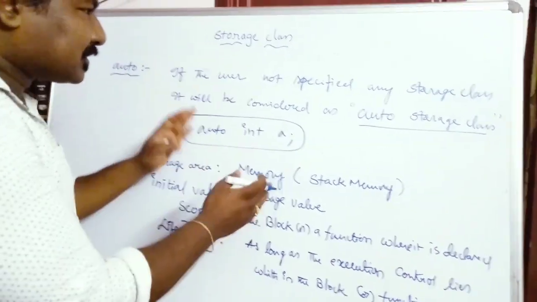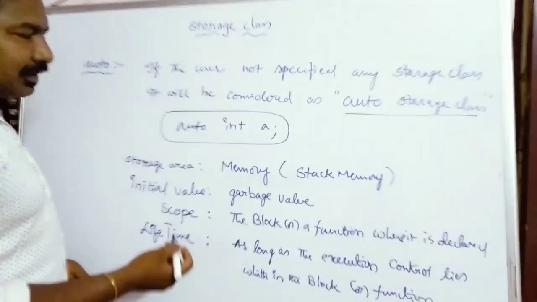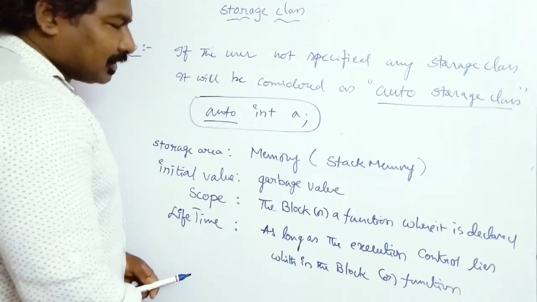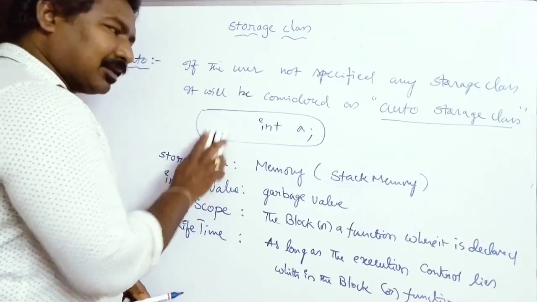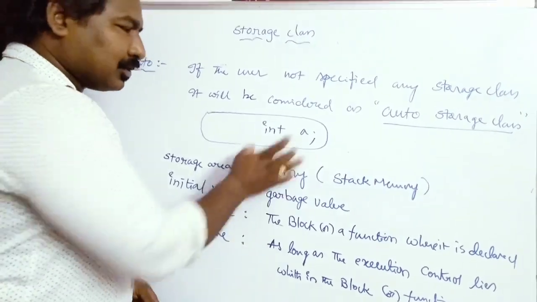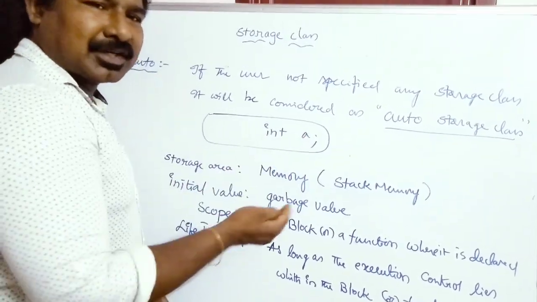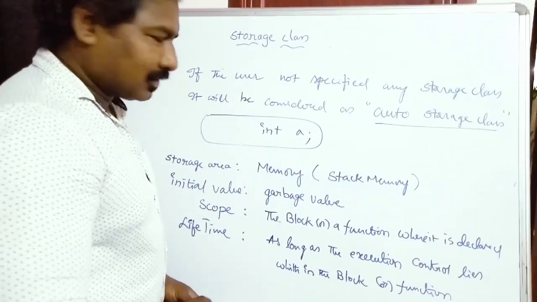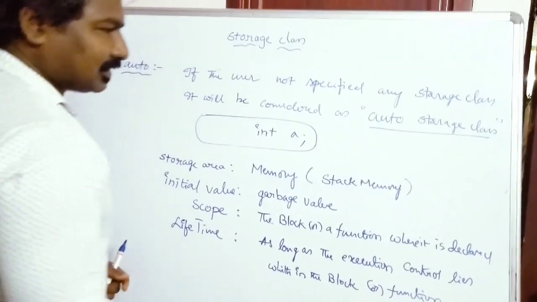So this is the auto storage class, friends. When you are declaring a variable, you can specify it as auto type. If you are not specifying auto, your compiler will still assume that your variable is of the auto storage class, because the default storage class for any variable is auto. So that is about the auto storage class. Coming to the next storage class.